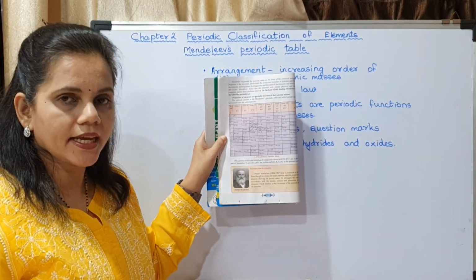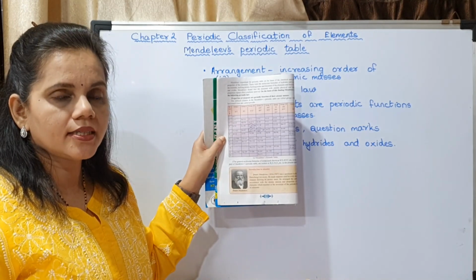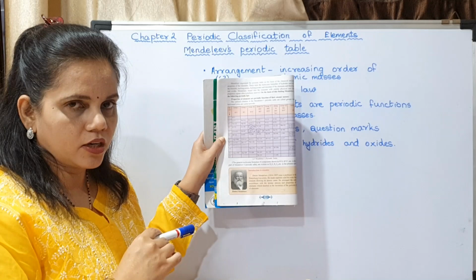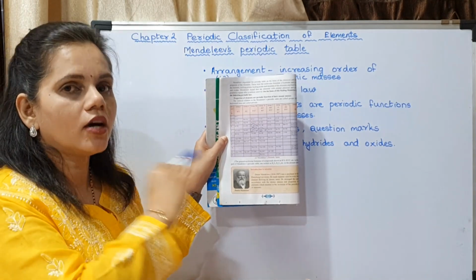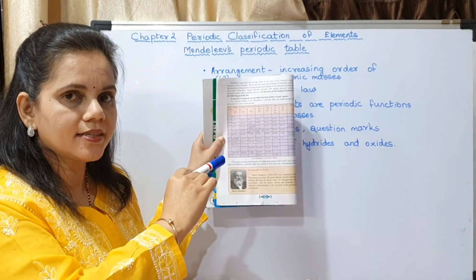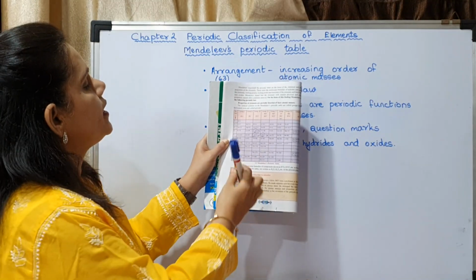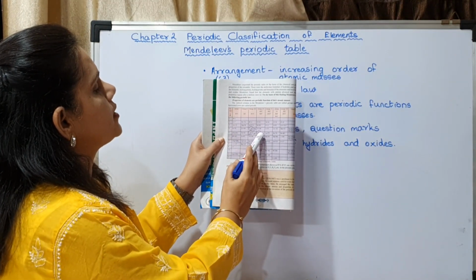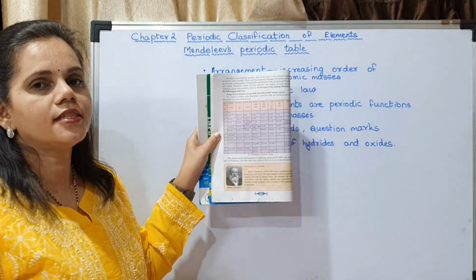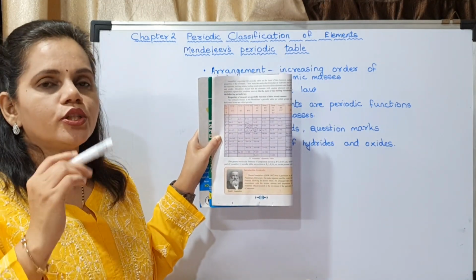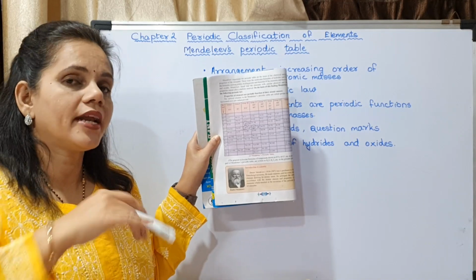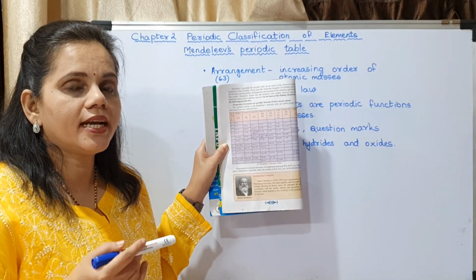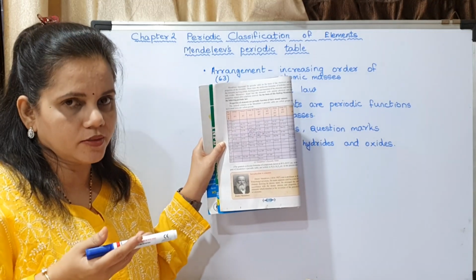So he arranged the elements into groups and periods. The vertical columns are called groups. The horizontal lines are called periods. You may see in this periodic table there are some question marks here, here and here. Those question marks were put for elements which were not known at that time. At the time of Mendeleev, all the elements were not known.